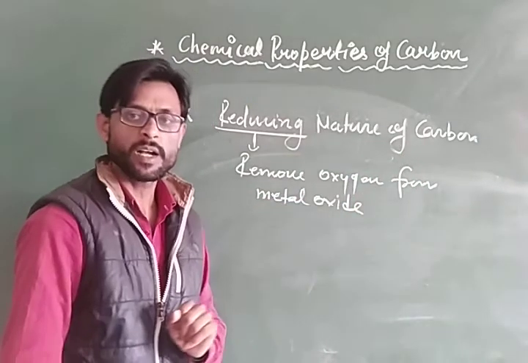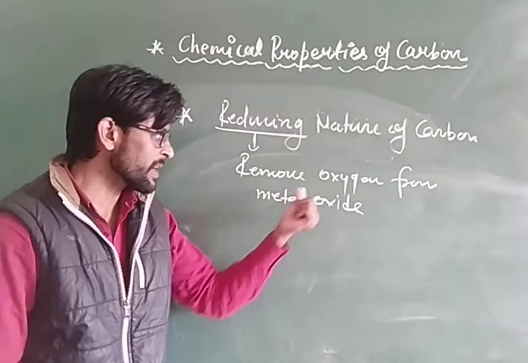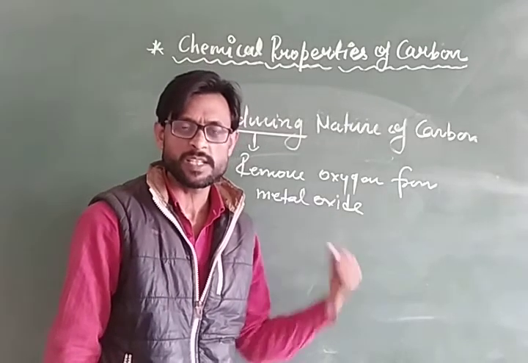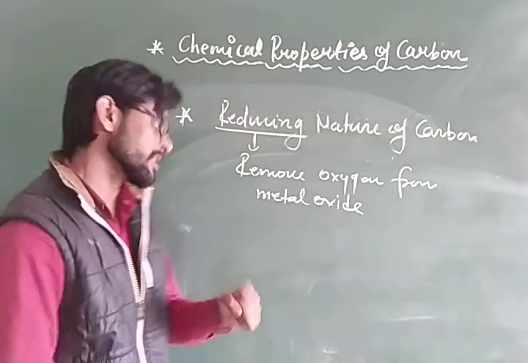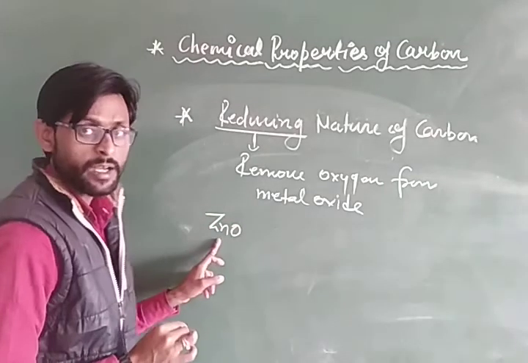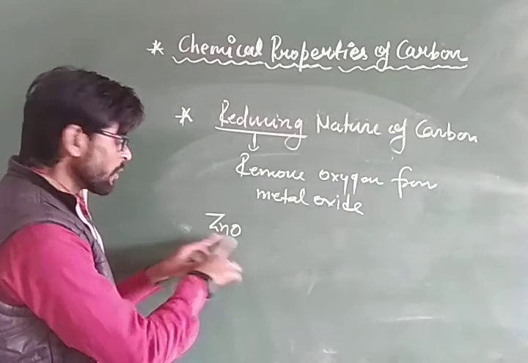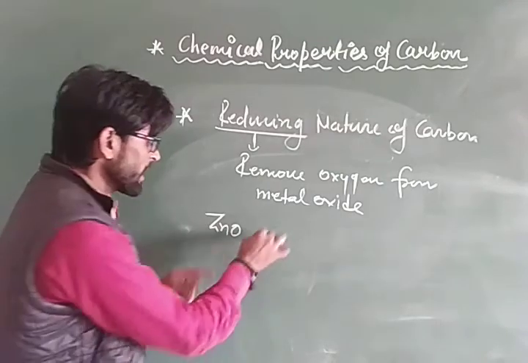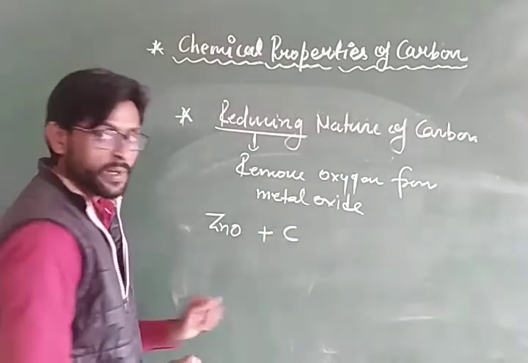In reducing nature of carbon, carbon reacts with metal oxide and removes oxygen from the metal oxide. For example, zinc oxide. Zinc is a metal, so ZnO is a metal oxide. Its chemical name is zinc oxide, and it reacts with carbon.